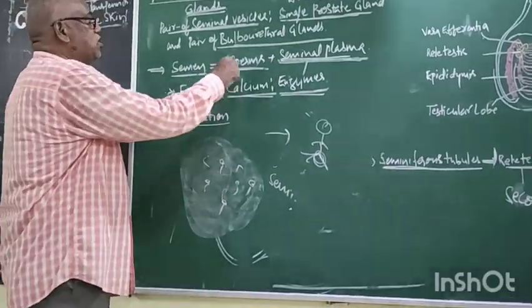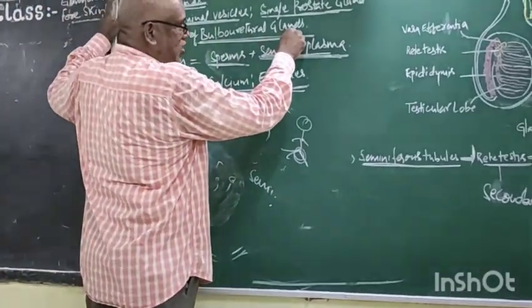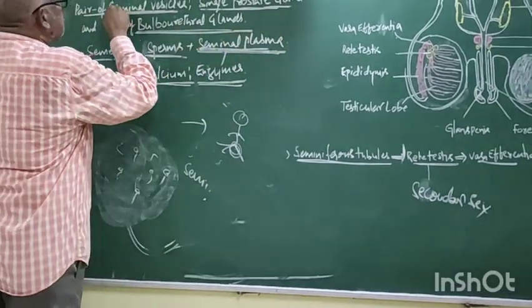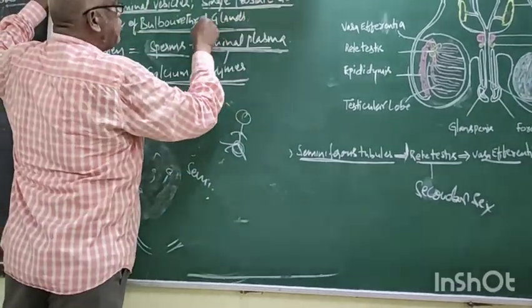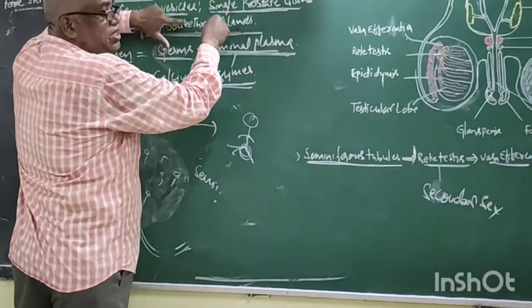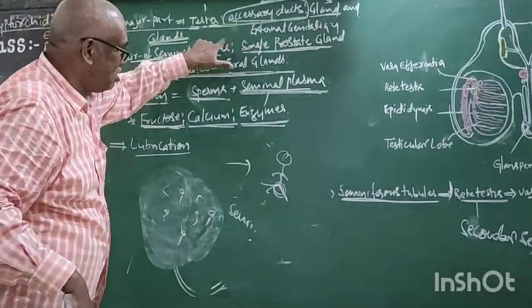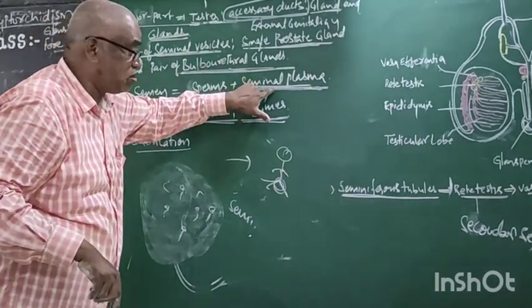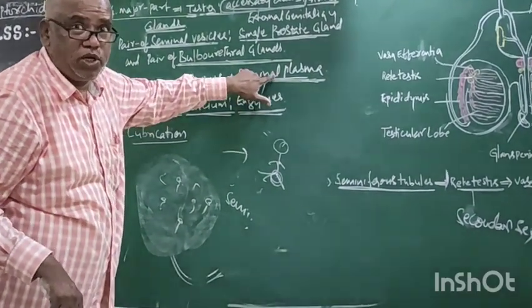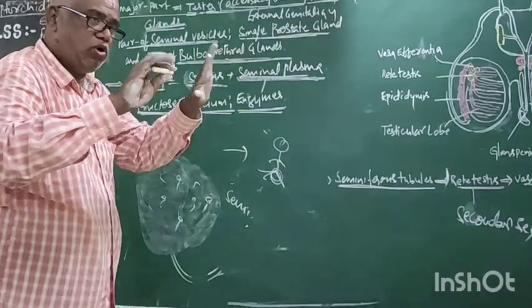Now come to the bulbourethral glands. Most important: seminal vesicles, prostate gland, bulbourethral gland. The secretion of these three glands is called seminal plasma. Seminal plasma acts as a medium, no doubt.